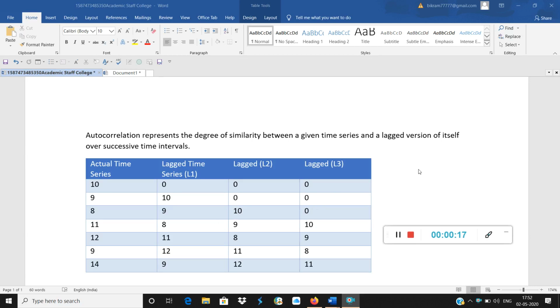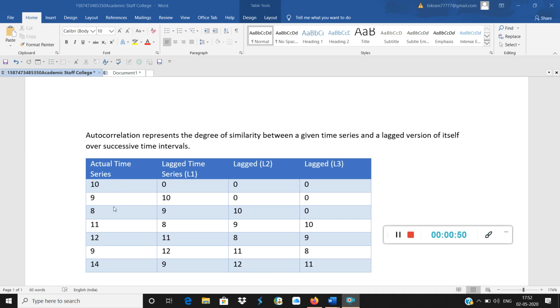So what is autocorrelation? As it is written here, autocorrelation represents the degree of similarity between a given time series and a lagged version of itself over successive time intervals. I have given an actual time series here. Day 1 data is 10. Day 2 is 9. Day 3 is 8. Day 4 is 11. Day 5 is 12. Day 6 is 9. And day 7 is 14.